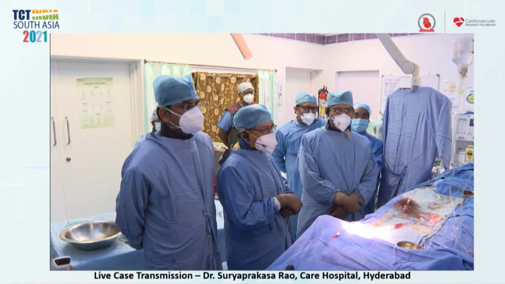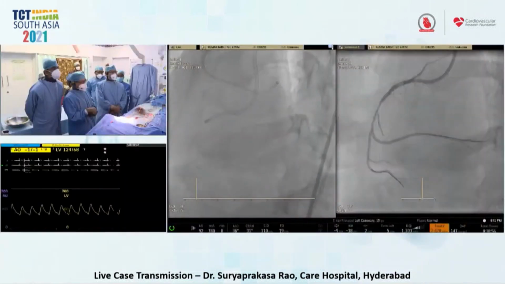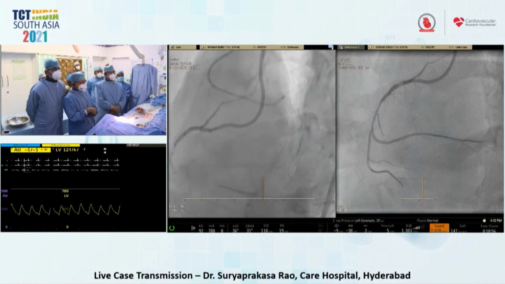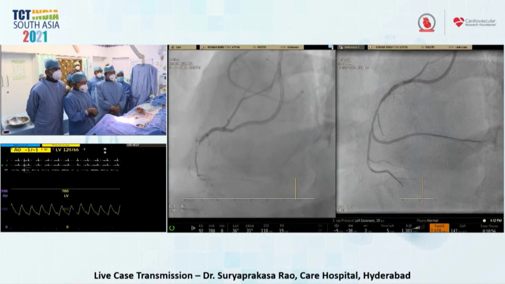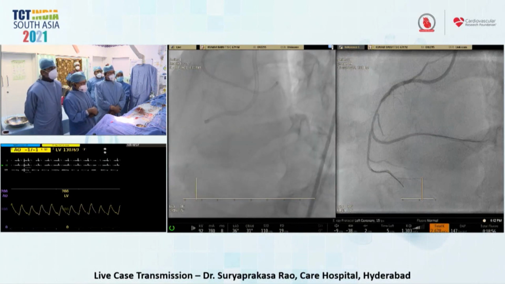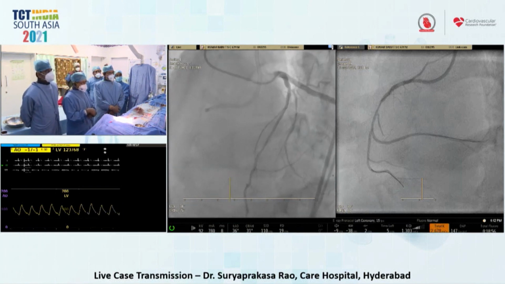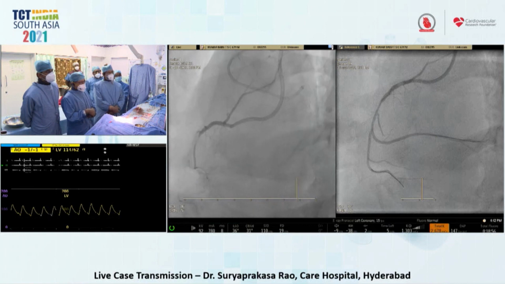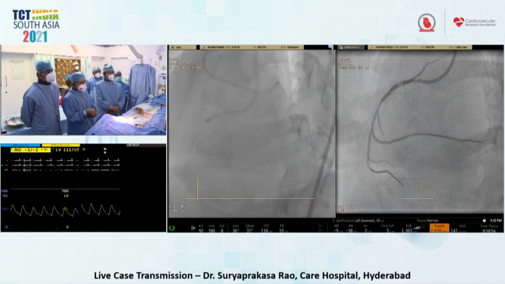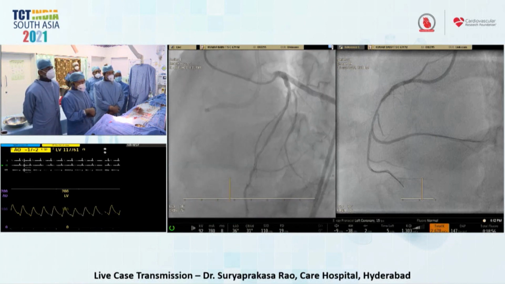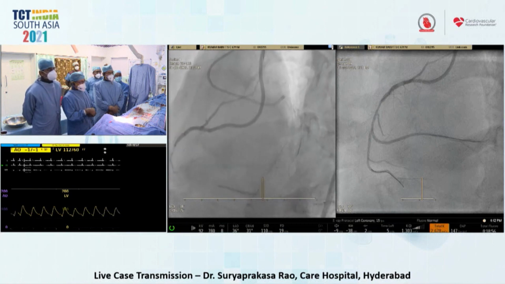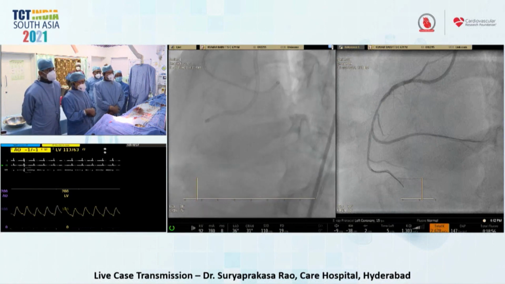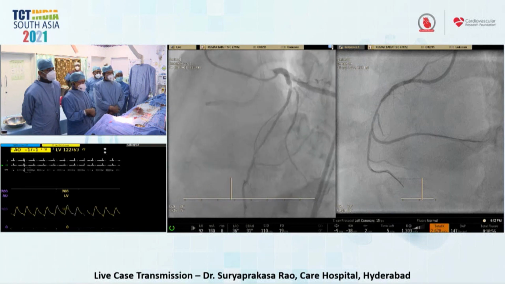Yes, good evening, Dr. Srinivas Kumar and team. Regarding this case, it is an RCA CTO. The strategy here is antegrade wire escalation technique with retrograde guidance. The septal collaterals are poor, interventional collaterals are poor, and there is only one epicardial collateral, OM to PLV. So with this we want to do the antegrade escalation technique.